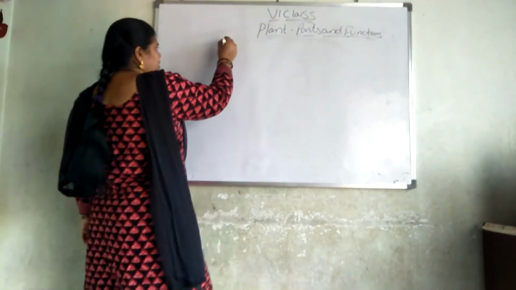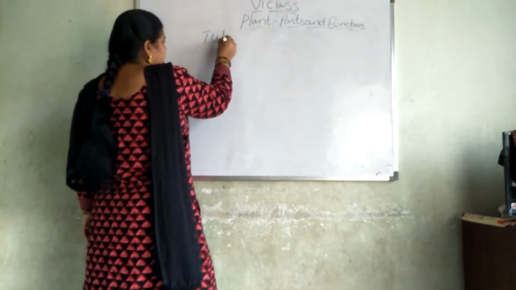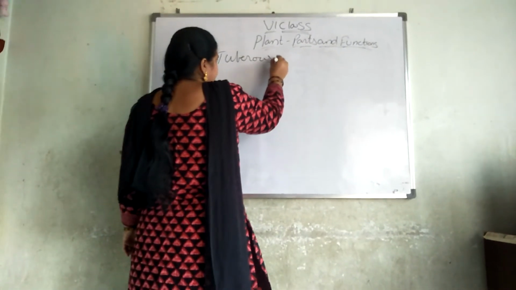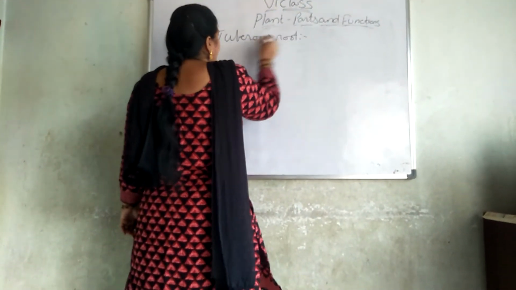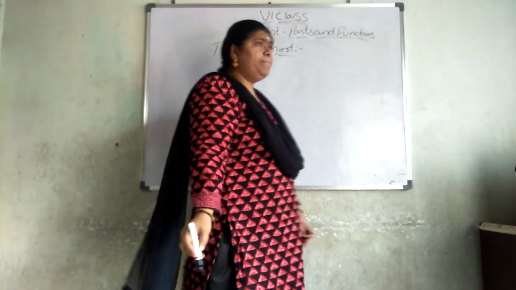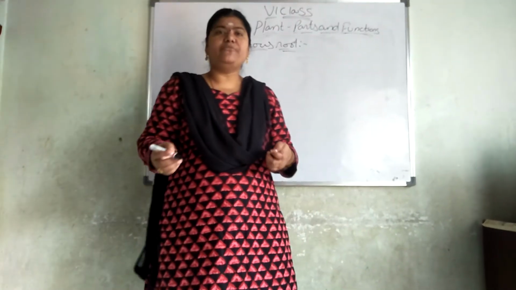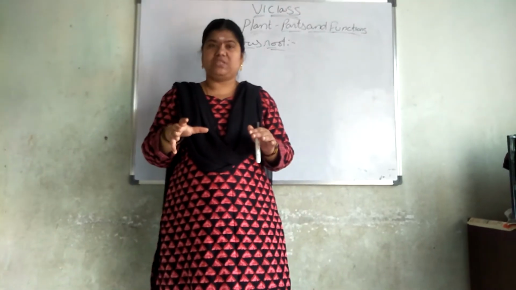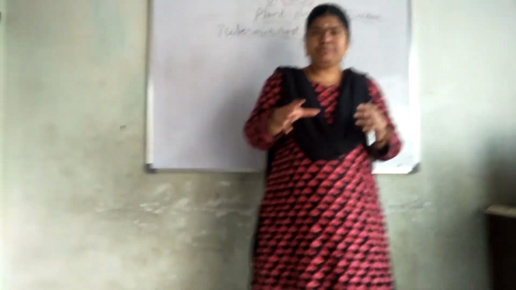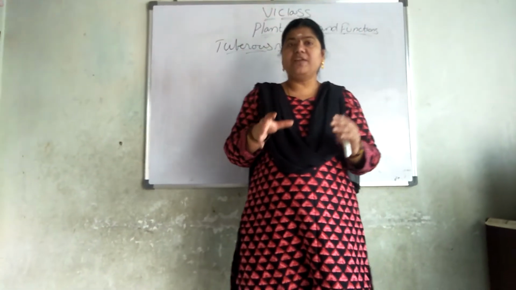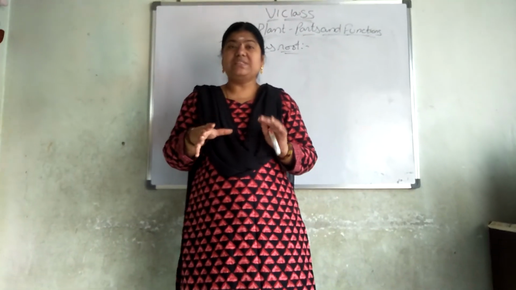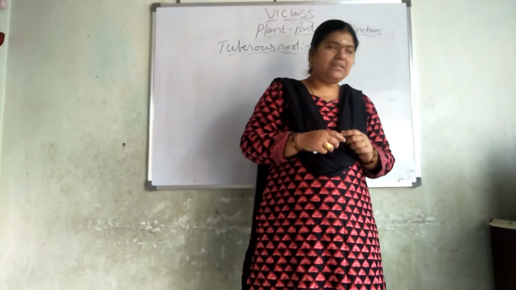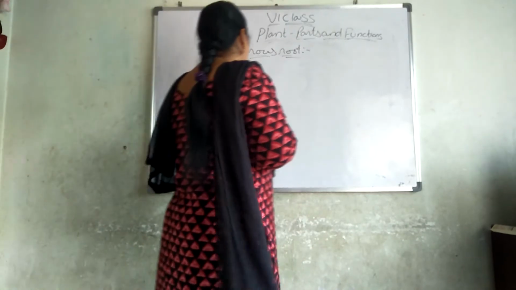Start. Before starting parts of leaves, let us talk about tuberous roots. What are these tuberous roots? Some plants or some fruits and vegetables store their food in roots. Such types of plants are called tuberous roots.